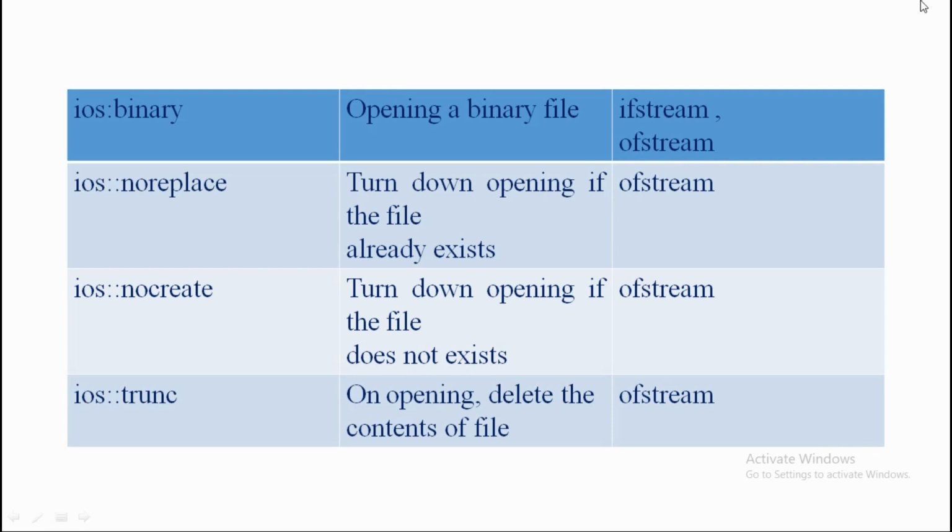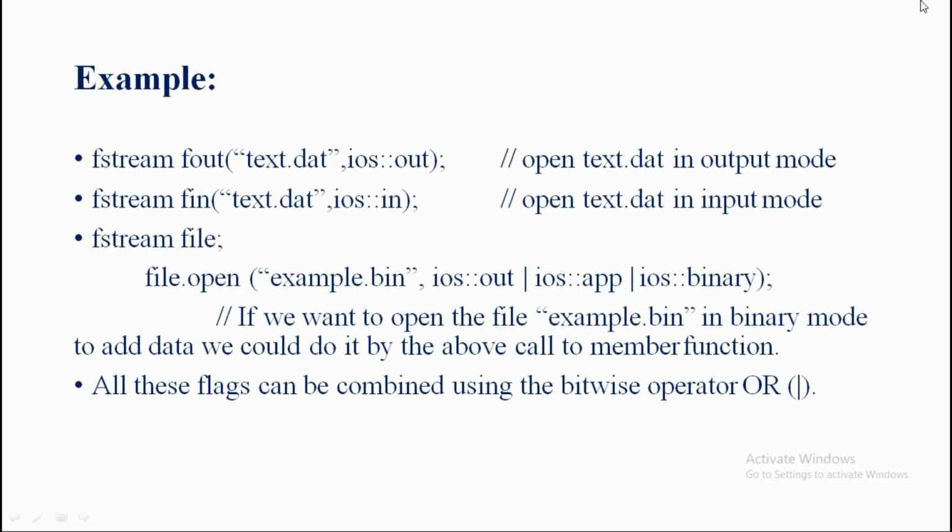So we know the file mode parameters: app, in, out, ate, binary, noreplace, nocreate, and trunc. Sometimes we use them separately, maybe just app, in, out, ate.